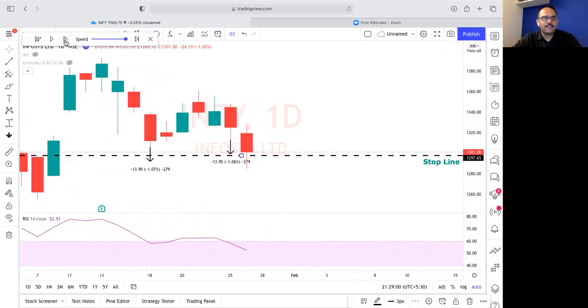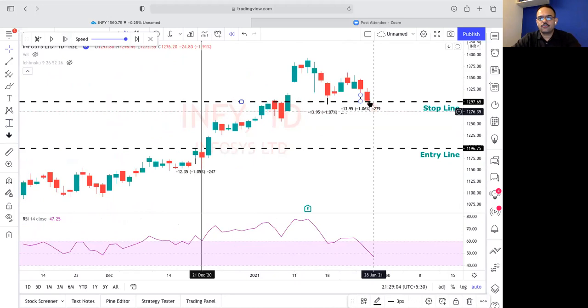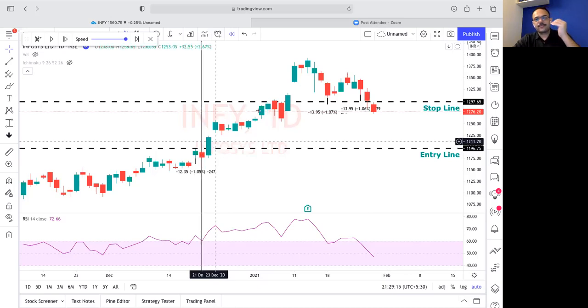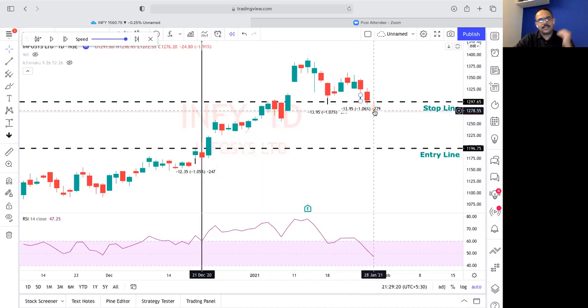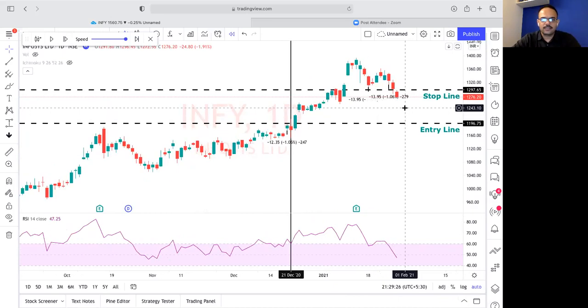Okay, let's see if we survive. It has closed now. So we exit at this point. The day it closes here, we exit. The next day opening, we exit. So you can see, right? Following the system, we entered here, we followed through, and we exited here when it closed below it. So you can exit the next day opening.